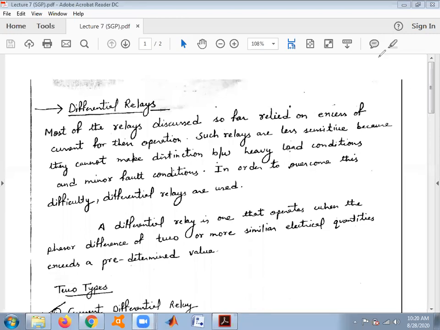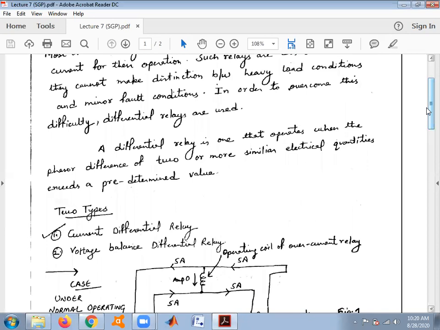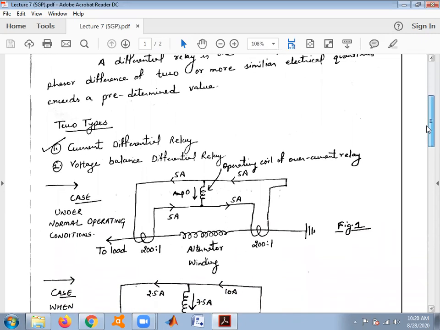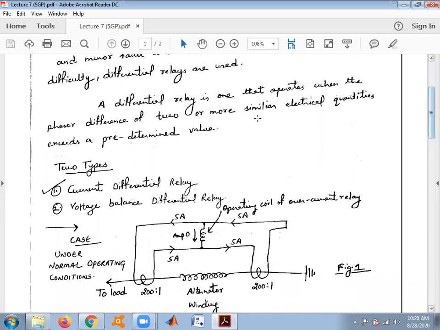A differential relay is one that operates when the phasor difference of two or more similar electrical quantities exceeds a predetermined value. The important thing is what these three lines are showing: the phasor difference between two or more electrical quantities exceeds a predetermined value.